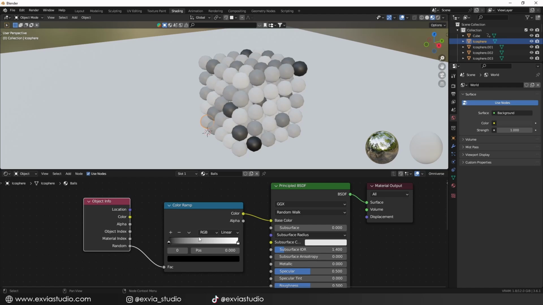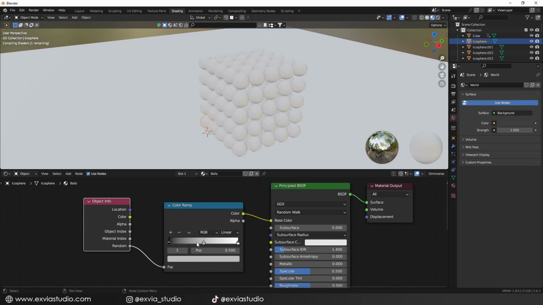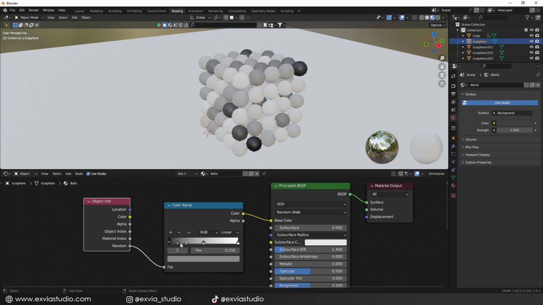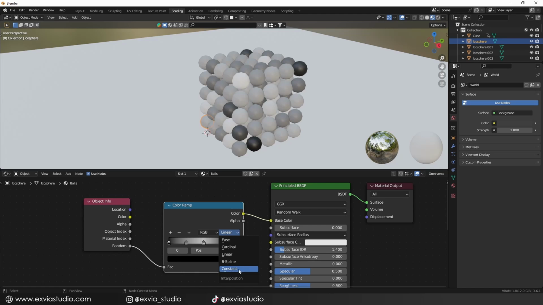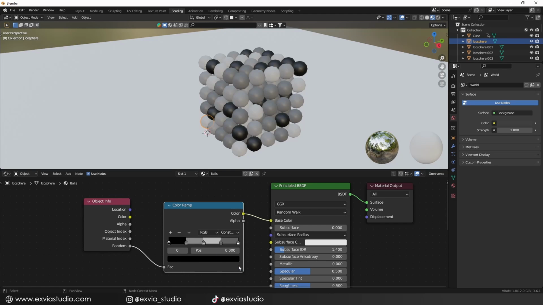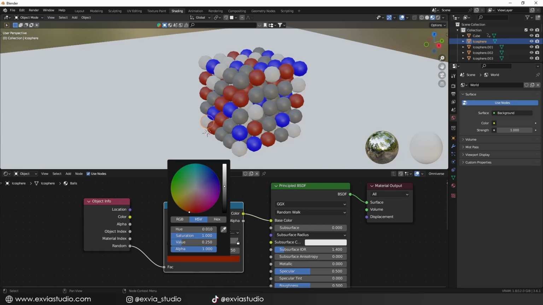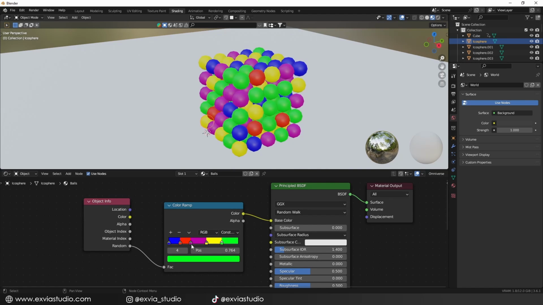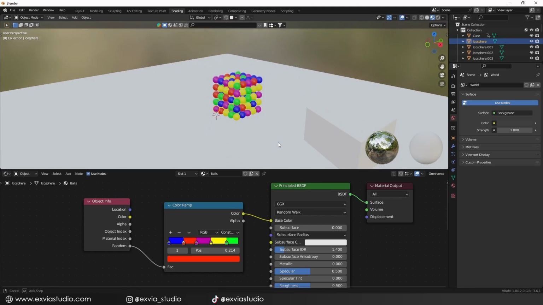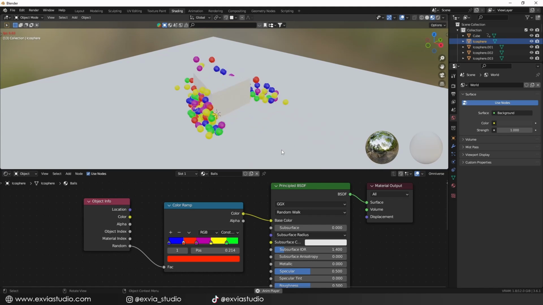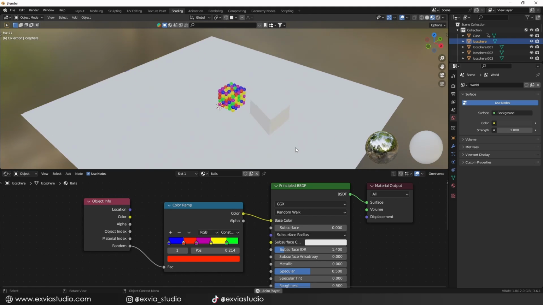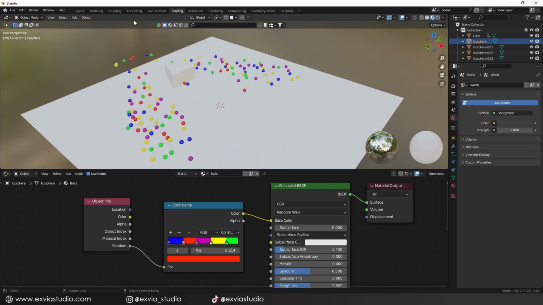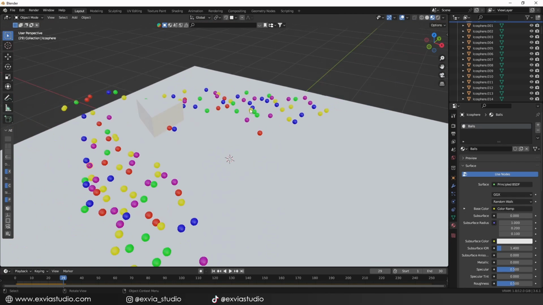Okay guys, we're halfway. Let's make this thing a little more interesting. With the plus button, let's add 2 more values to the line and rearrange them until they are as even as possible. We change the gradient type from linear to constant and change each color to blue, red, yellow, green, purple, etc. And as you can see guys, now each one of our spheres has a random color from the color ramp. And this way we can save a lot of work creating 5 different materials and manually setting a different color sphere by sphere.